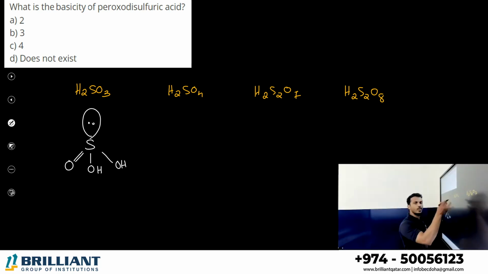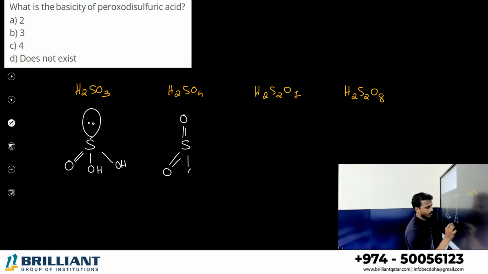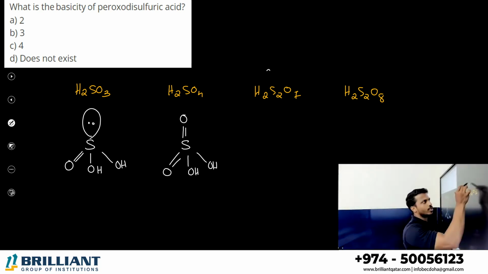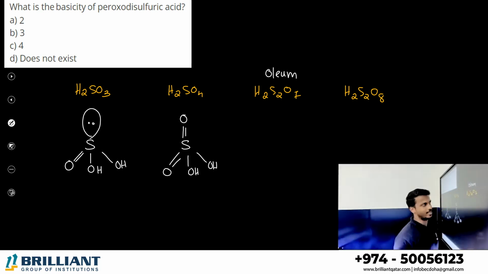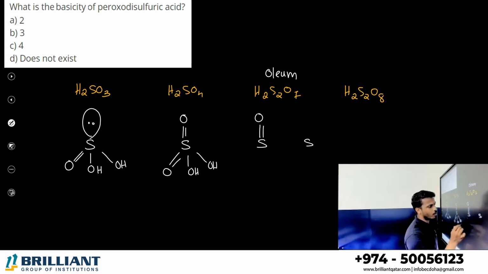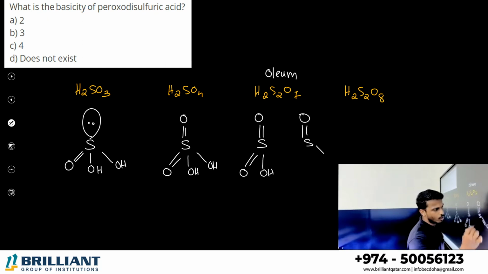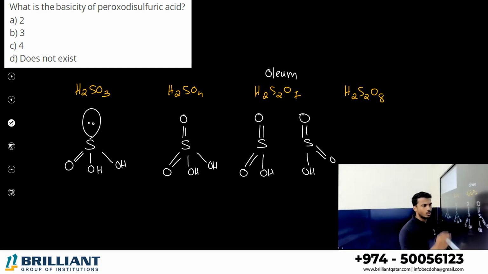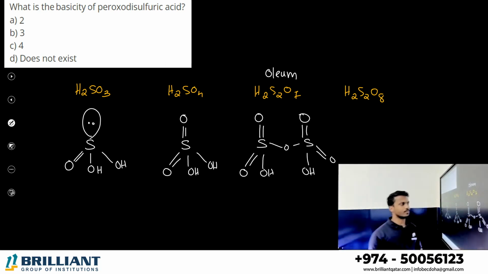What is H2SO4? Compared to H2SO3, H2SO4 only has one extra oxygen. Instead of the lone pair, you make it an oxygen, that's it. OH, OH. This is called pyrosulfuric acid, or you studied that as oleum, fuming sulfuric acid, right? 2 sulfur are there. Each sulfur contains double bond O, OH. Double bond O, OH. H2 over, 2 sulfur over, 6 oxygen over, 1 oxygen at the center.